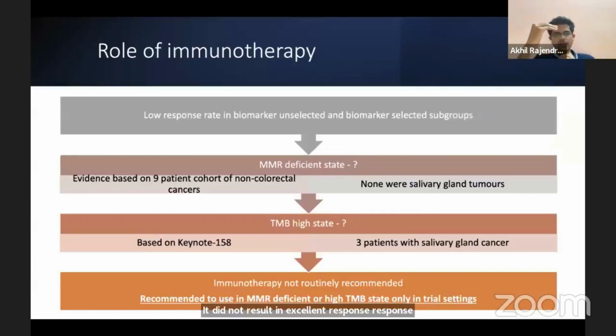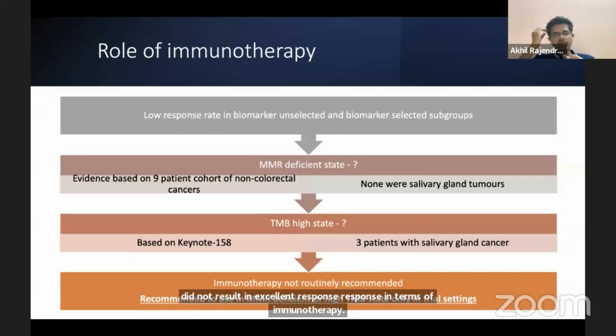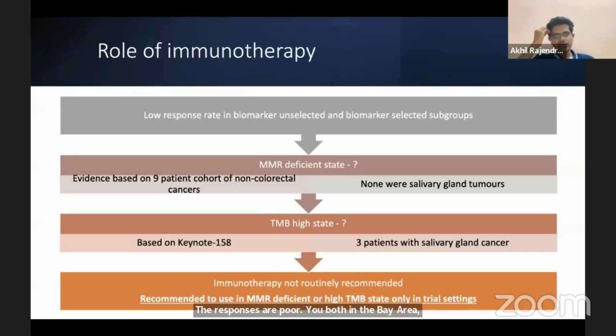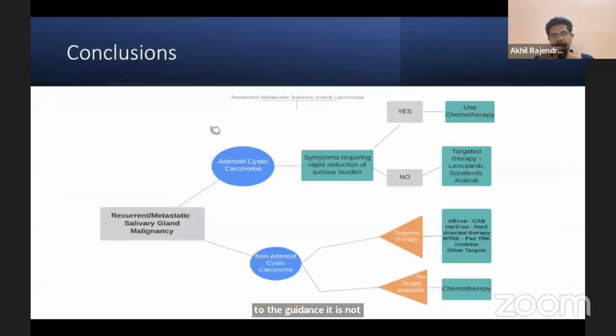So, in terms of immunotherapy, the response rates are poor, both in the biomarker-selected group and the unselected group. Whether we can use it in MMR deficient and TMB high state based on the FDA label, according to the guidelines, it is not recommended. It should be used only in trial settings.